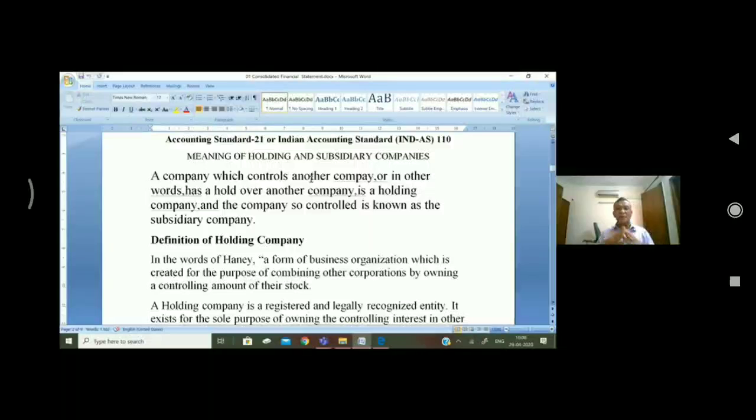But in the meanwhile, I am telling you, if a company has share capital and one company is holding more than half, means 51% or more shares of another company, it will be the holding company. Or if it controls the board of directors, then it will be the holding company. The company whose shares are held by the holding company will be known as the subsidiary company.